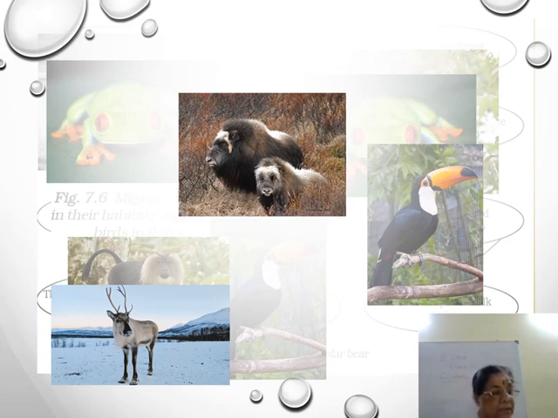Then the trunk is also used by it for picking up food. Its tusks are modified teeth. They can tear the bark of trees, and the elephant loves to eat it. We have seen elephants break the tree and its branches like that, right?